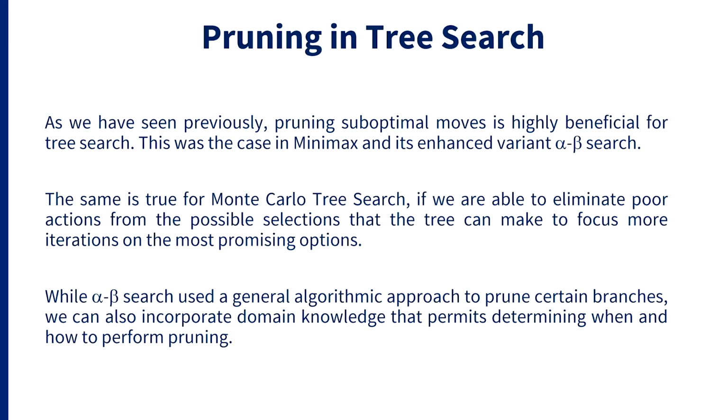We have seen how Minimax was improved with pruning techniques in order to beat alpha-beta search. Pruning suboptimal moves is highly beneficial for tree search, and by extension, the same applies for Monte Carlo tree search. By default, MCTS learns to focus on the actions that are more promising and ignore those that are less so. However, this is done at the cost of iterations of the algorithm. If we could provide a way to automatically prune nodes quickly, we'd be helping the algorithm considerably.